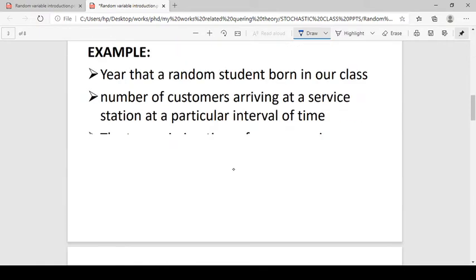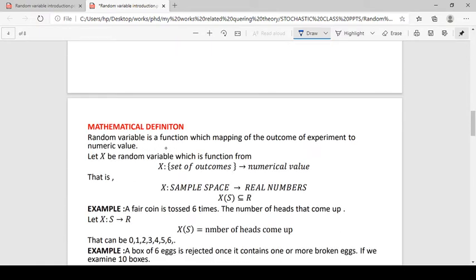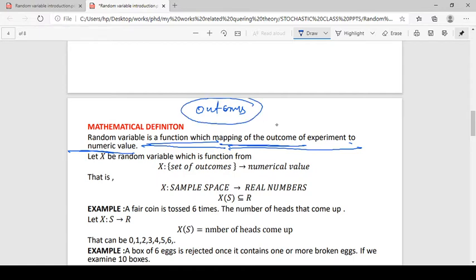Okay, so we can define the random variable. A random variable is a function that maps the outcome of an experiment to a numerical value. We have a random experiment. After the random experiment, we get some outcomes. We define a function from these outcomes to numeric values.